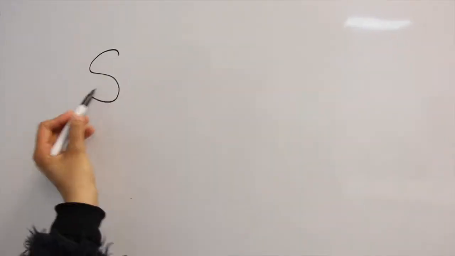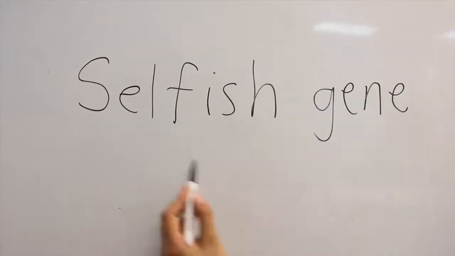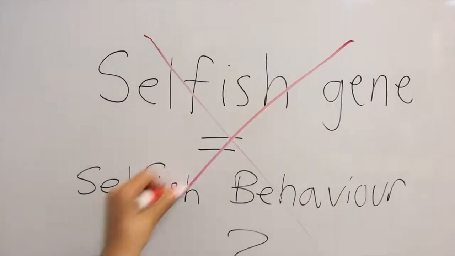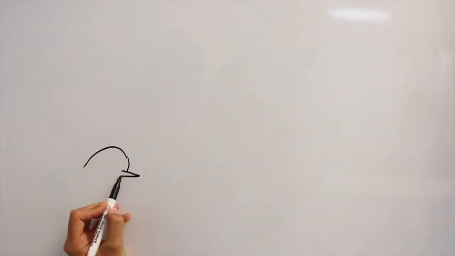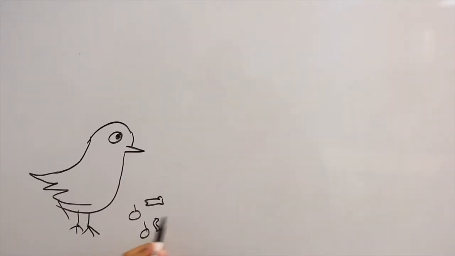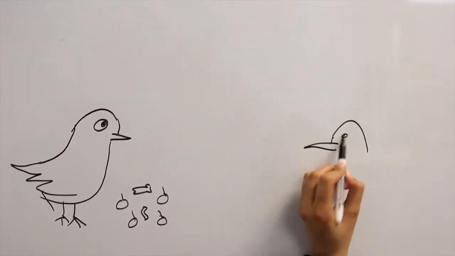Thank you. Selfish genes often accompany selfish behavior, but this doesn't necessarily mean that all selfish behaviors observed in animals are accompanied by selfish genes. An example of selfish behavior can be seen in mountain chickadees. Unlike most food-caching animals who live in groups and share their food, these chickadees tend to hide their food as far away and out of sight as possible.